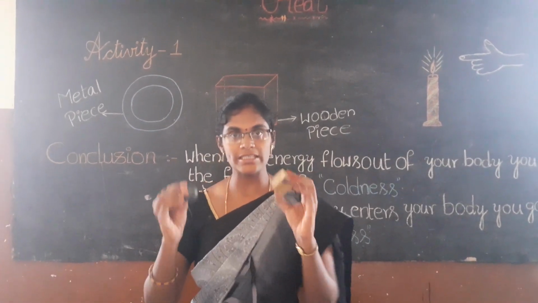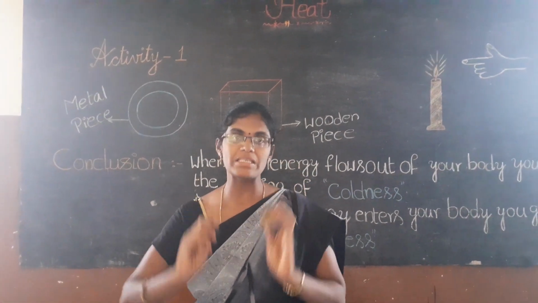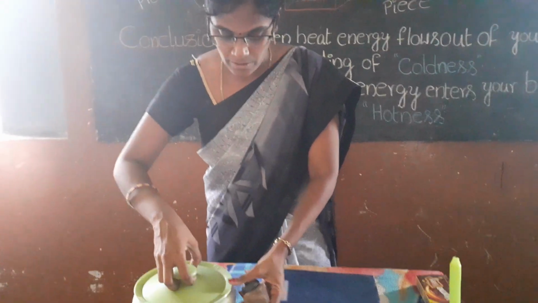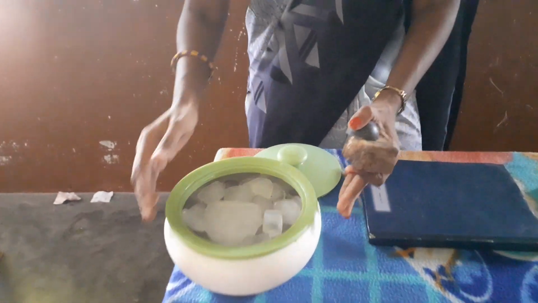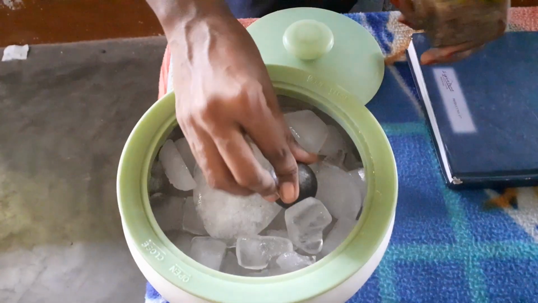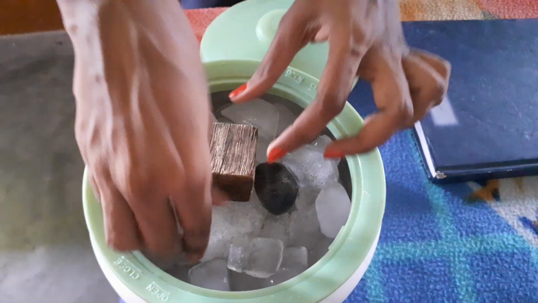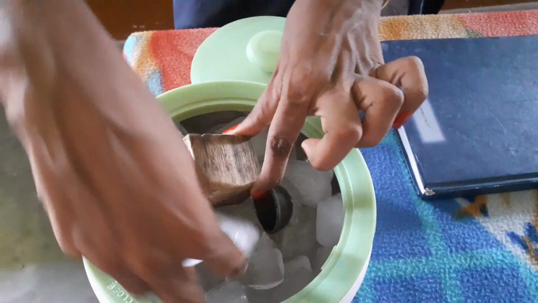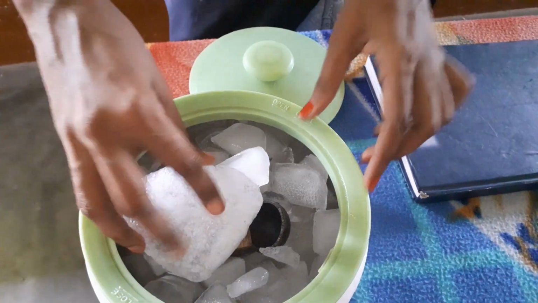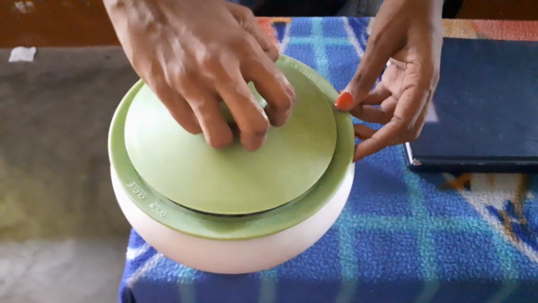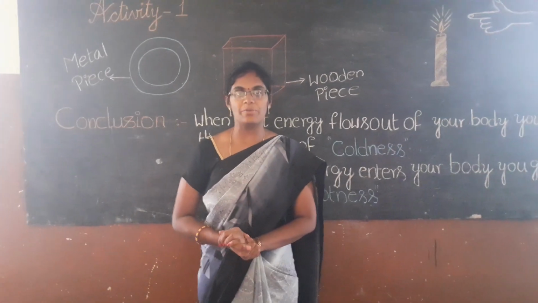Here I have taken a piece of wood and a piece of metal. Now keep these two into an ice box. I am placing this piece of metal and a piece of wood into the ice box and close the box and wait till 15 minutes.